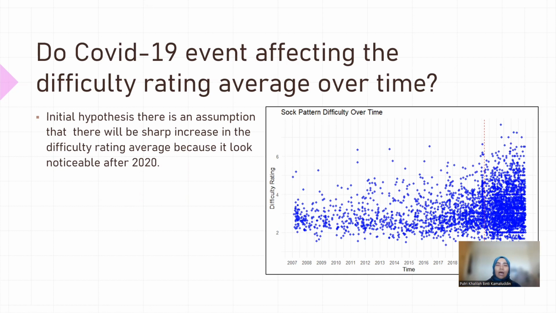My research question is: does the COVID-19 event affect the difficulty rating average over time? If you notice over here, my initial assumption is that there will be a sharp increase in the difficulty rating average, because if you look at this picture, after 2020, the red dotted line indicates the COVID lockdown, which is March 2020. After 2020, we can notice there's a spike in the number of patterns that have been released. So I really want to explore this path. Is it really COVID-19 affecting the difficulty rating average?